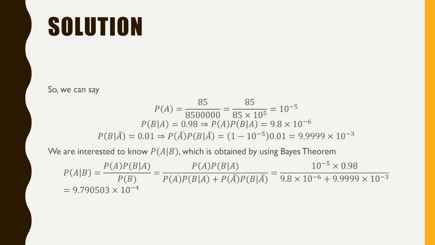Okay. So this is the probability of B when A complement is given times probability of A complement. So we have these two terms. So we can calculate the numerator divided by these two, right?